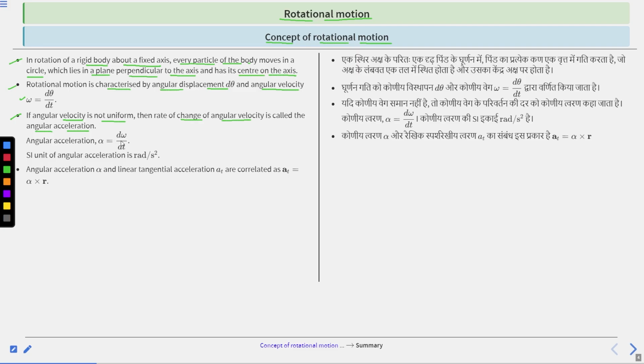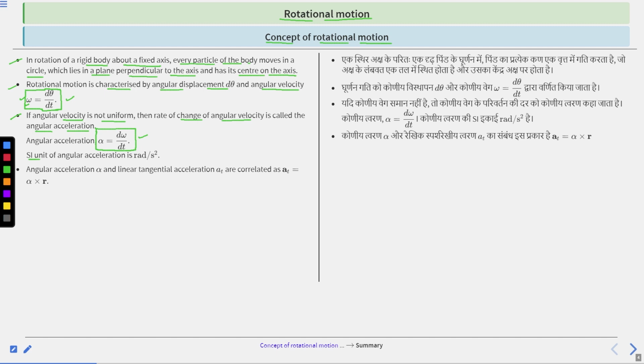d omega is the angular velocity change and dt is the time. So angular acceleration alpha is equal to d omega by dt. This is the formula for angular acceleration and this is the formula for angular velocity. Clear? These are two formulas, angular velocity and angular acceleration.